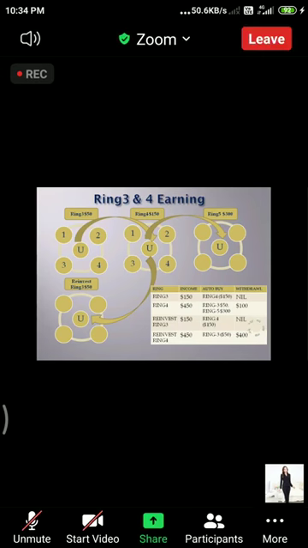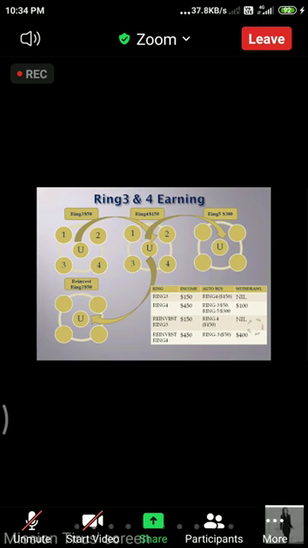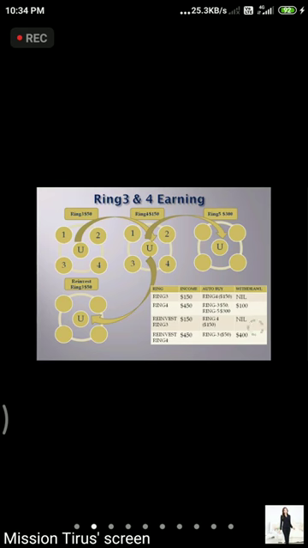As our third ring completes, how many times? 1 time, 2 times, 3 times, 4 times. There is no limit. We are going to get $150. As our fourth ring gets completed, $450, we are going to earn over and over. Here, the plus point is instant withdrawal. Anytime we can withdraw within 24 hours.